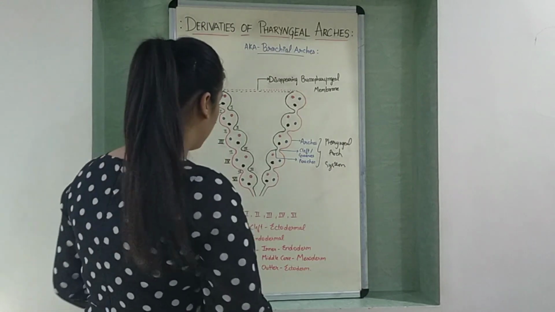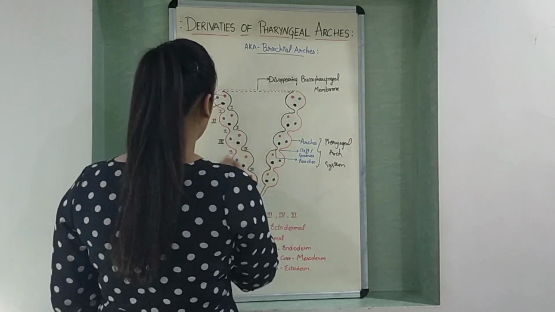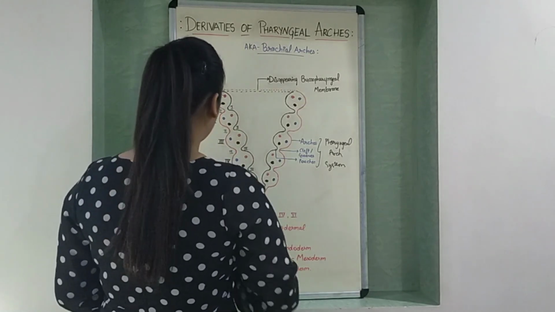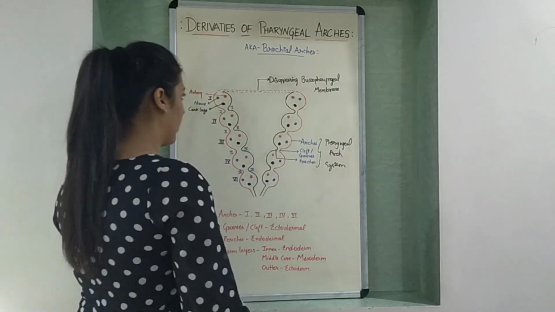There are 3 germ layers. Inner is known as endoderm, the middle core is made up of mesoderm and the outer is made up of ectoderm. This membrane is known as the disappearing buccopharyngeal membrane.